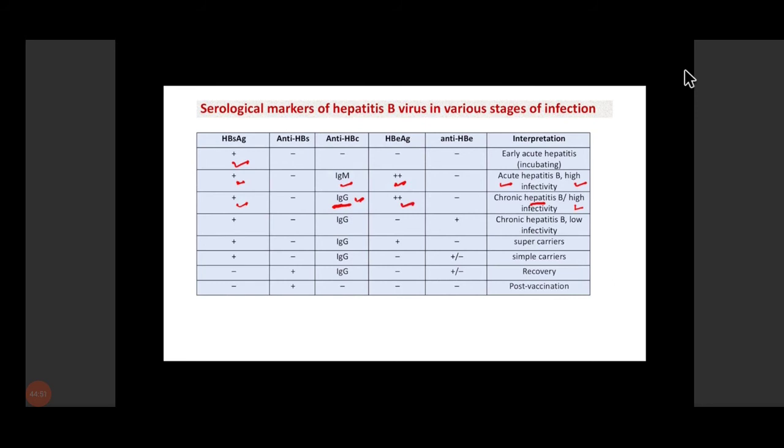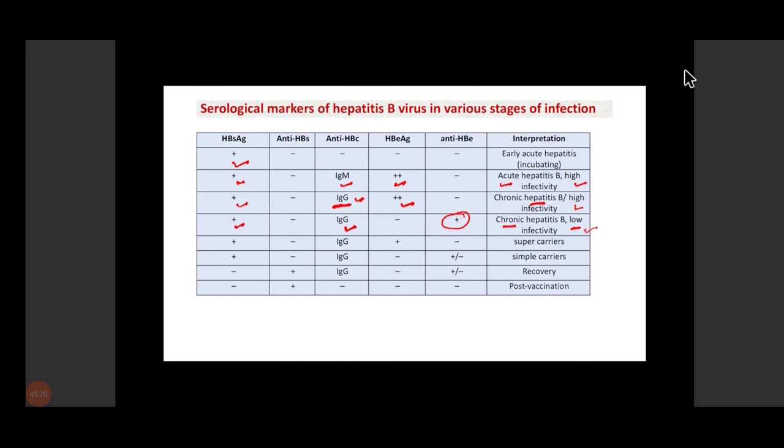Now, if the chronic hepatitis B is there and low infectivity is there, then hepatitis B surface antigen will be present, IgG anti-HBc will be present along with anti-HBe. HBe antigen will not be there. It will come to the baseline, and the presence of anti-HBe antibodies will be there whenever there is a chronic hepatitis B infection with low infectivity.